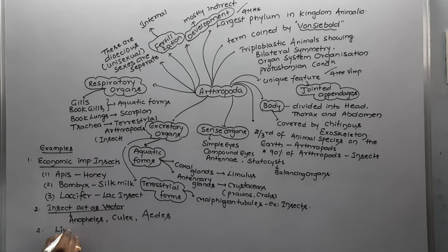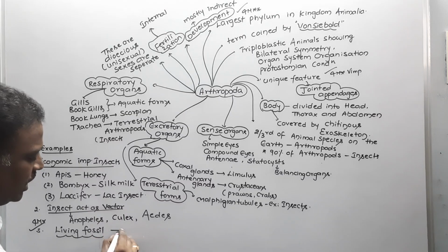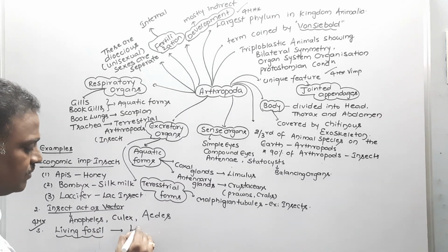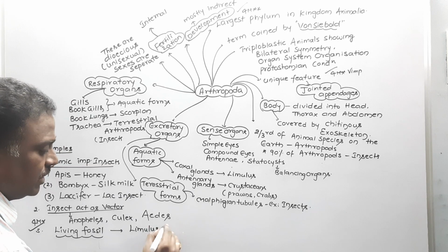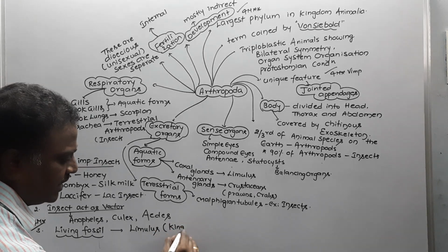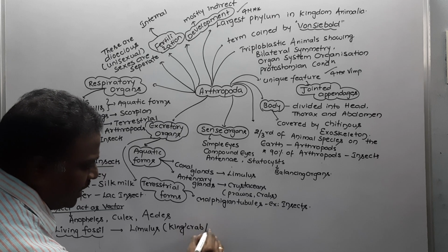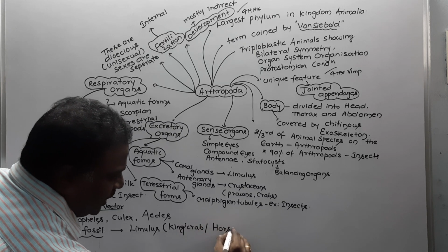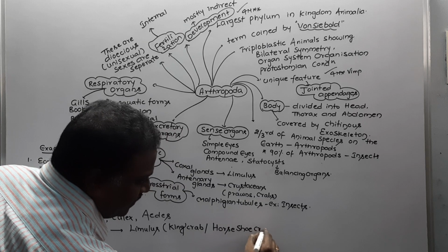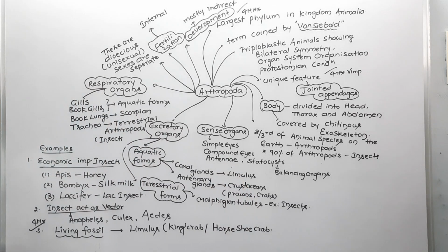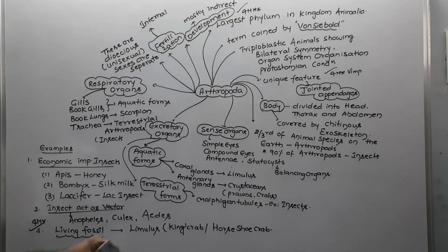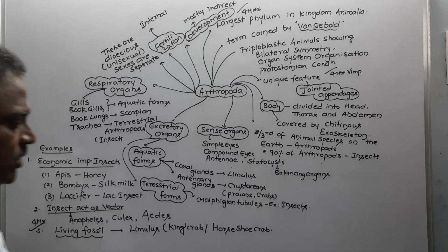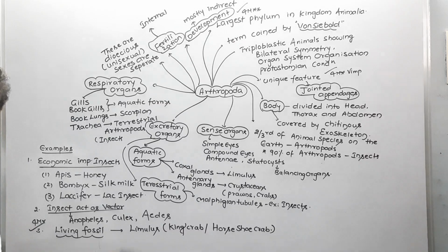Then what is the living fossil arthropod? The most important bit, which they asked in the NEET examination also. The living fossil arthropod is nothing but Limulus. Limulus is called the king crab. Its body appears like a horseshoe, hence we can call it the horseshoe crab. Limulus is also called the king crab, otherwise called the horseshoe crab. One of the most important bits, which they asked in previous examinations.